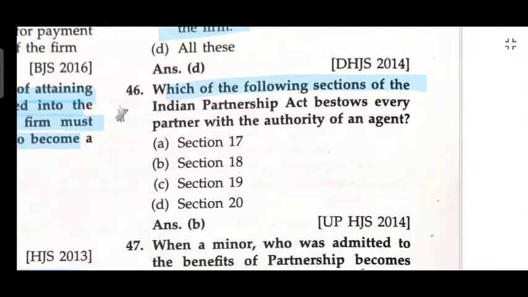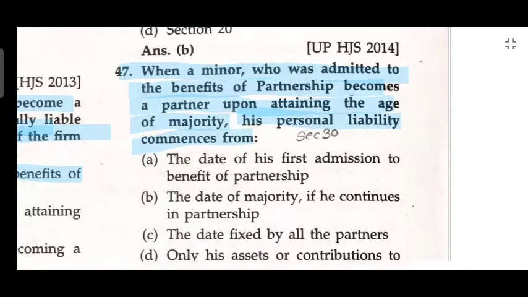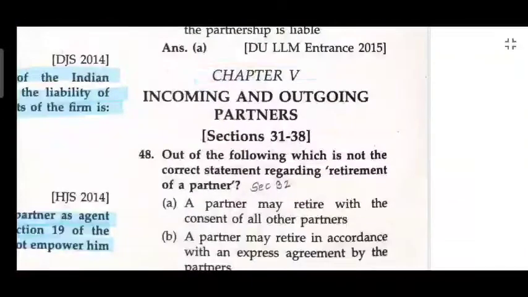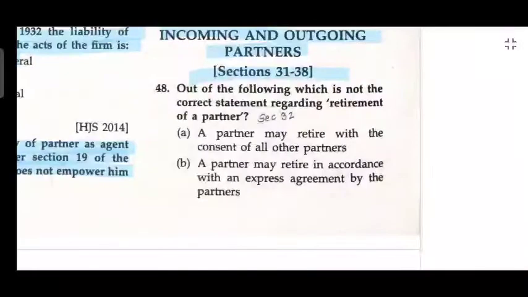Which one of the following sections of the Indian Partnership Act bestows on every partner the authority of an agent? Section 18. When a minor who was admitted to the benefit of the partnership firm becomes a partner upon attaining majority, he is personally liable from the date of his first admission to the benefit of the partnership. Chapter 5, Rights and Duties of Partners, Sections 31 to 38.